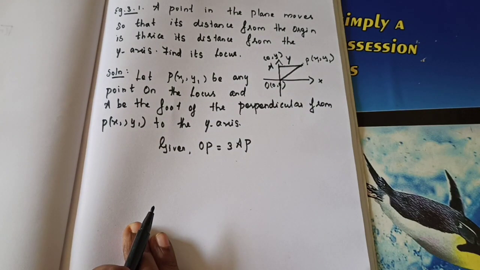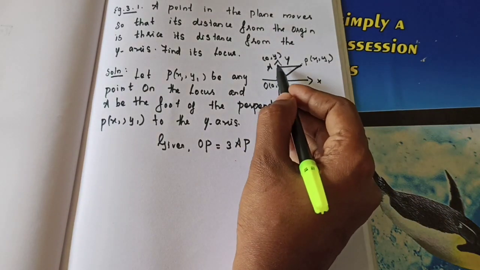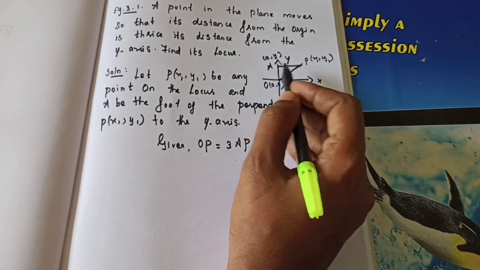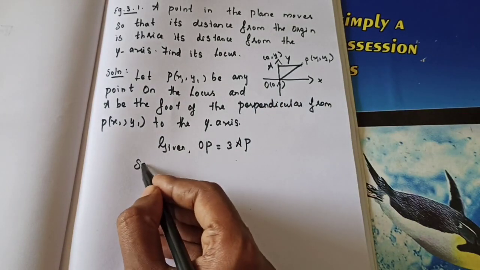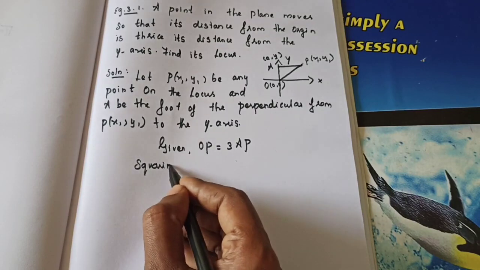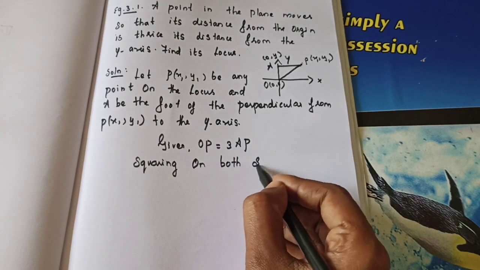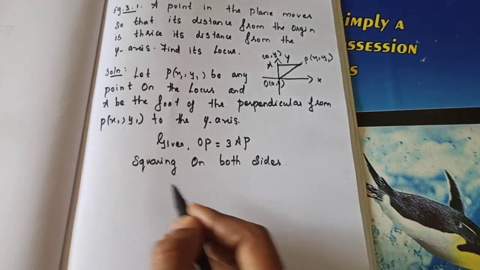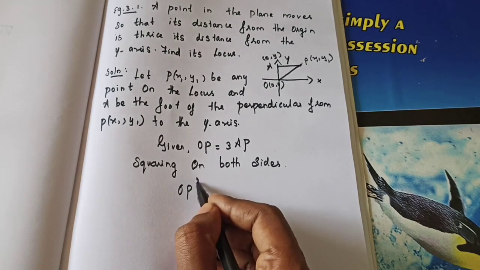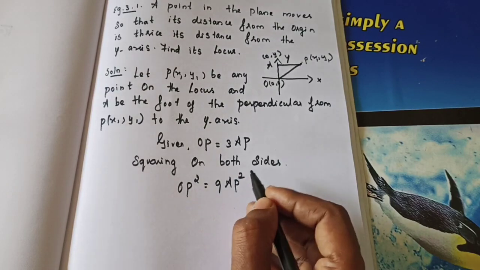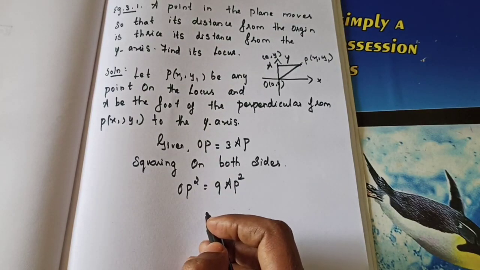The distance from the origin is OP, and from the y-axis it is AP. So OP is 3 times AP. Now we can square both sides. Squaring means OP square is equal to 3 square, that is 9 AP square. Got it?